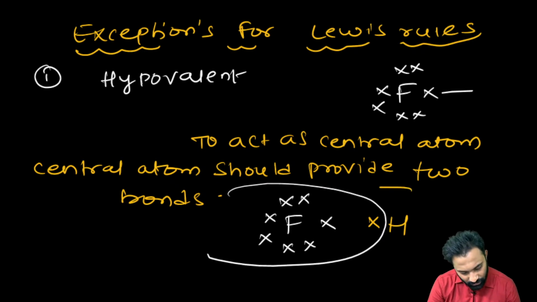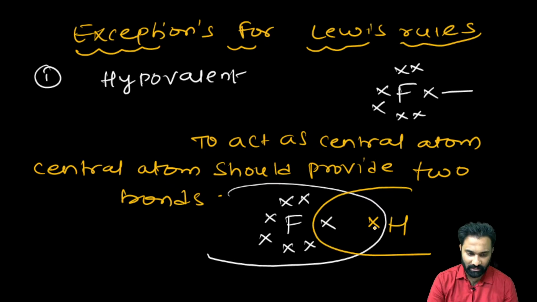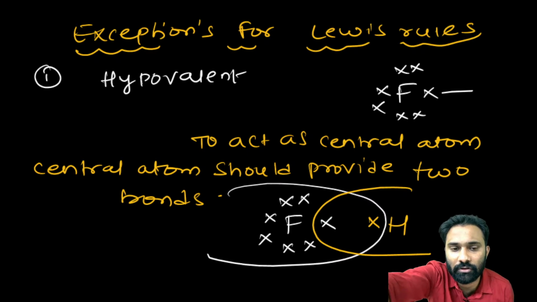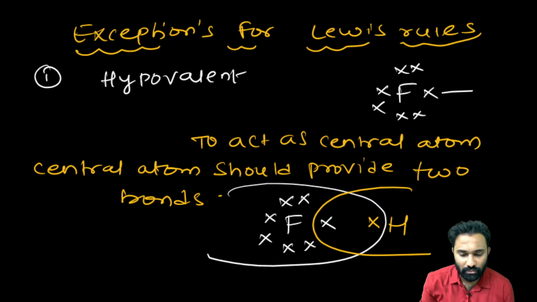This hydrogen, if it is mutually sharing 1 electron with the fluorine, then the hydrogen's duplet electronic configuration is completed. When the compounds have reached the noble gas electronic configuration, why again give or take other electrons? No chance, right? No need of it.